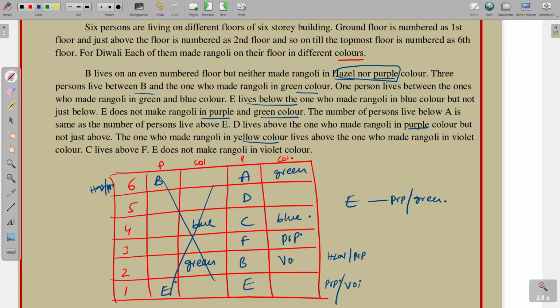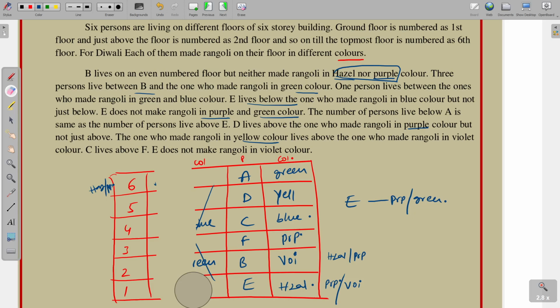So suppose you take violet here, yellow is placed here. Remaining here, hazel is placed. Okay, so it is the final arrangement. So let us move on to the questions. Total 5 questions are there.